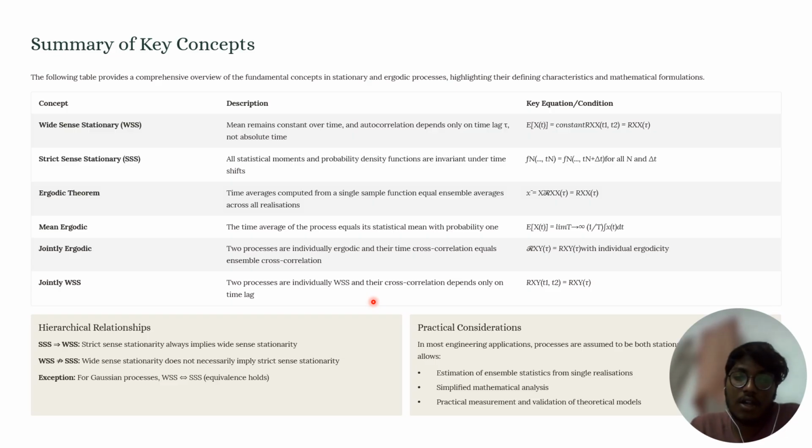Okay, let's see the conditions for a jointly wide-sense stationary process. For x of t, the mean, E of x of t, that is the mean of the random process, is constant. And similarly, the mean of the random process y of t is also constant. Those are the individual conditions. And for the joint conditions, the autocorrelation function and cross-correlation function do not depend on absolute time.